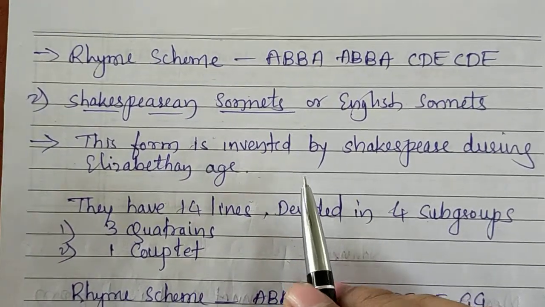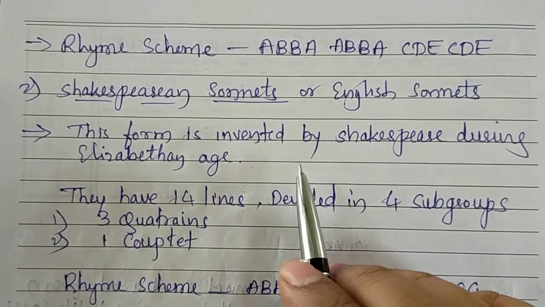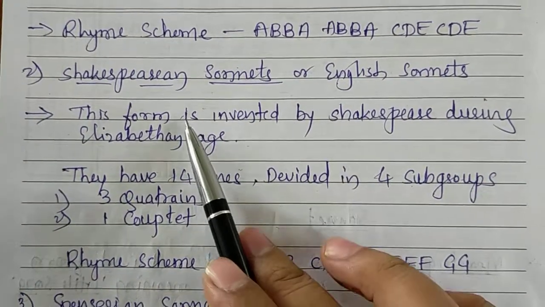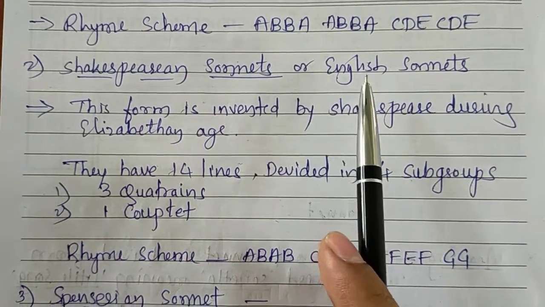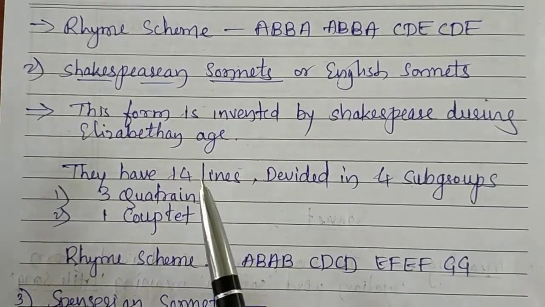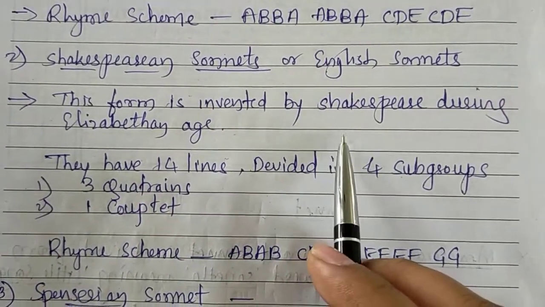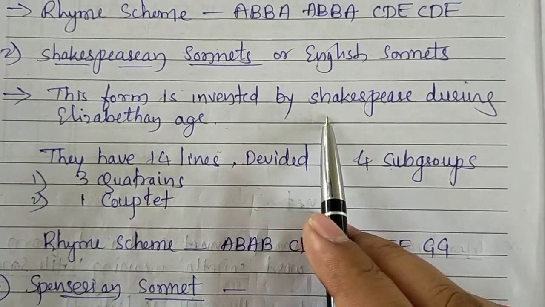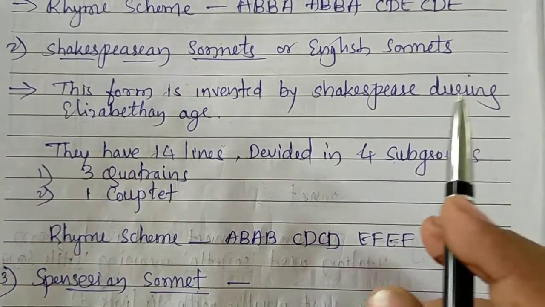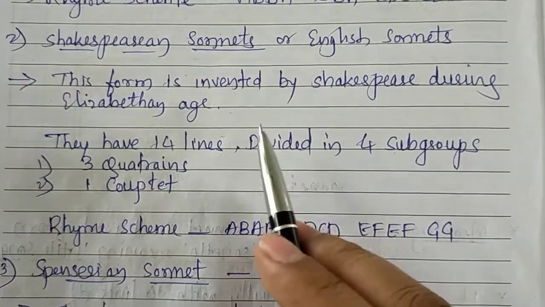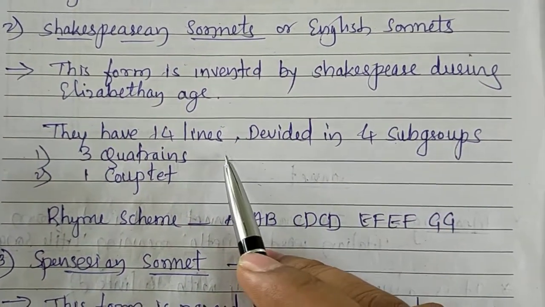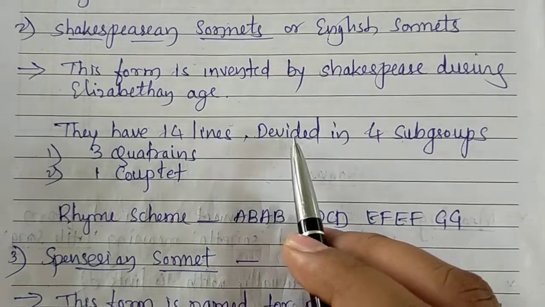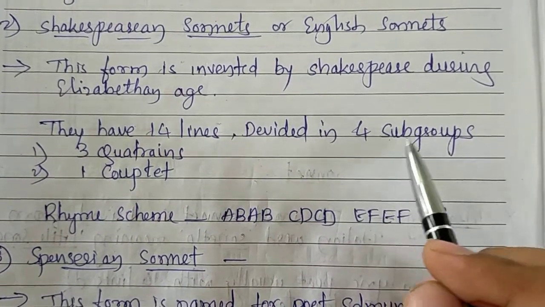Now let us see the second type of sonnet, that is the Shakespearean sonnet, also known as the English sonnet. This form was invented by the great English dramatist William Shakespeare during the Elizabethan age, in the 16th century. This sonnet has the same 14 lines, divided into 4 subgroups.